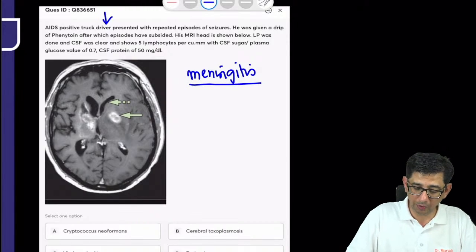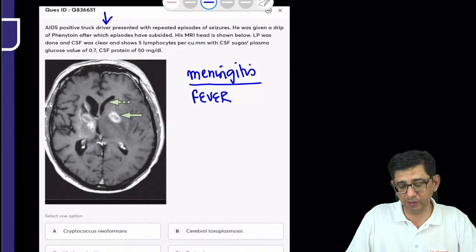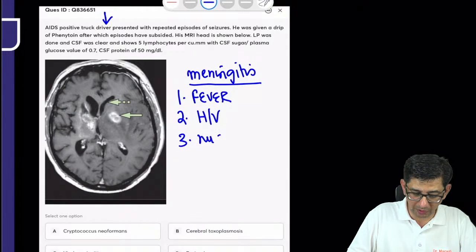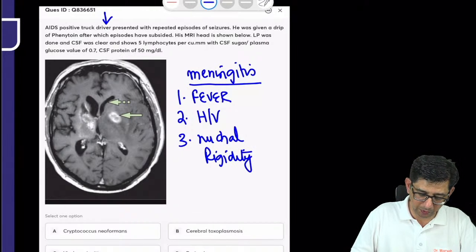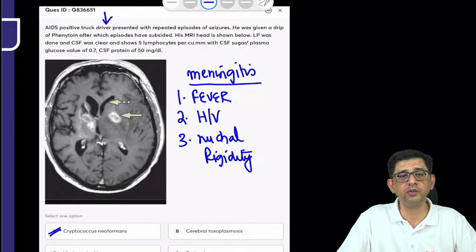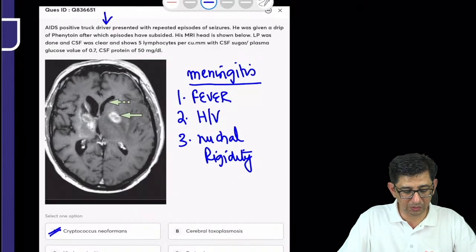Absolutely not. For meningitis as a diagnosis, you need to have fever, you need to have evidence of raised ICP in the form of headache, vomiting, and there has to be presence of nuchal rigidity. Since none of them is given, this is not a case of cryptococcal meningitis, and he is giving you a history of seizures, he is giving you a lumbar puncture finding as well, so you have to pick it up.